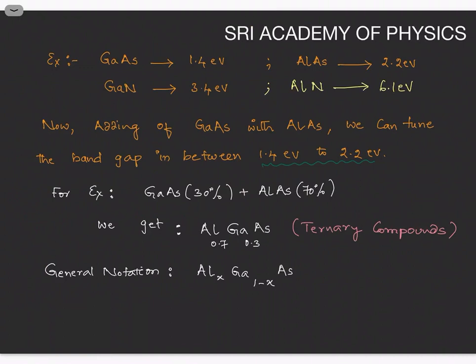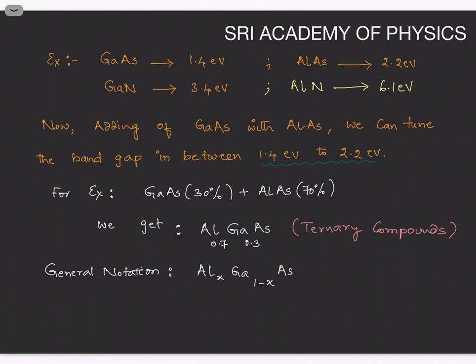When we add these two in a proper concentration and proper percentage of doping, we can change the band gap, so the band gap of the resultant compound is in between 1.4 electron volts to 2.2 electron volts. Now let us consider, we take gallium arsenide of 30% and aluminum arsenide of 70%.